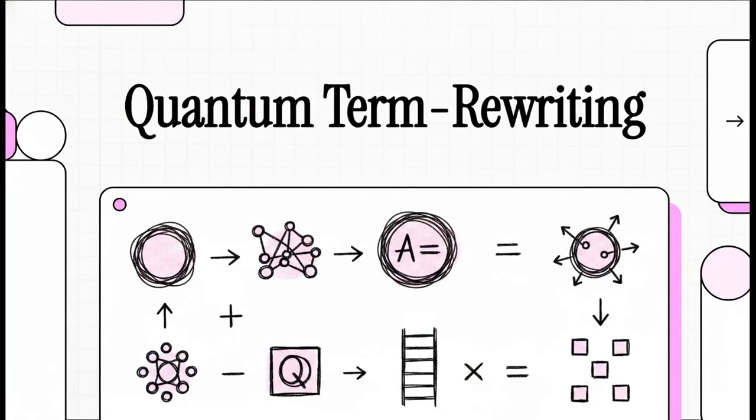Welcome to this explainer. Today, we're diving into some incredibly fascinating new research that takes the, let's be honest, historically intimidating world of quantum physics and makes it, well, totally accessible. And it does this using just simple arithmetic. We're talking about a recently published paper with the somewhat heavy title, A Term-Rewriting Semantics for Pure Quantum States.